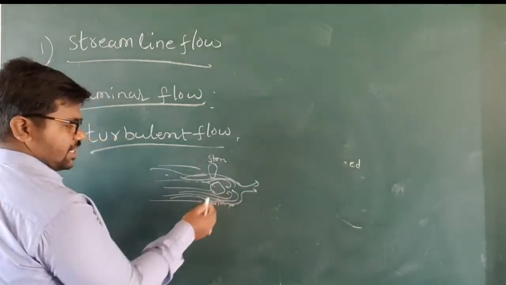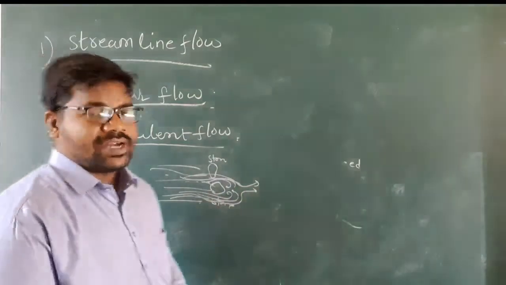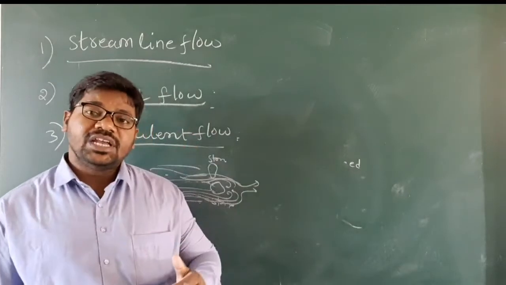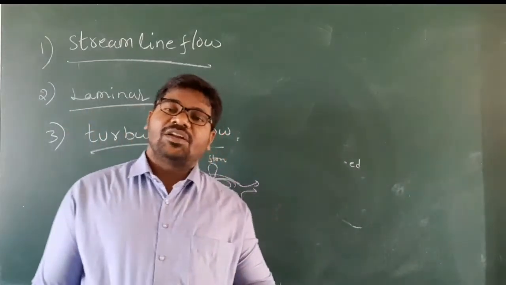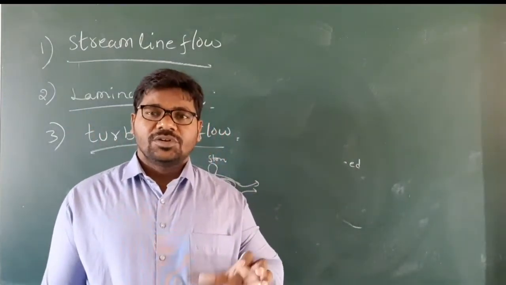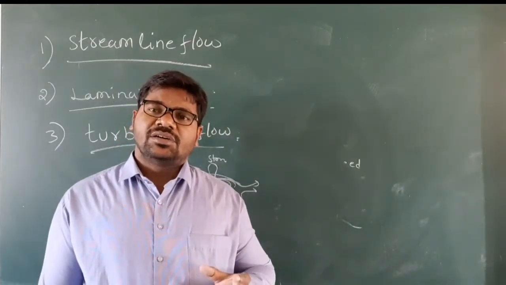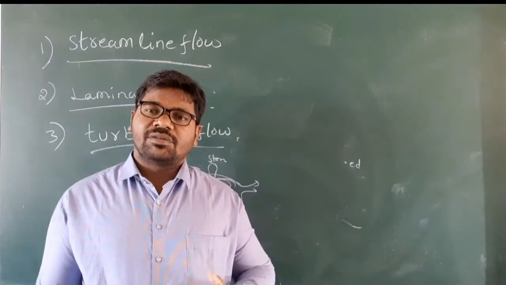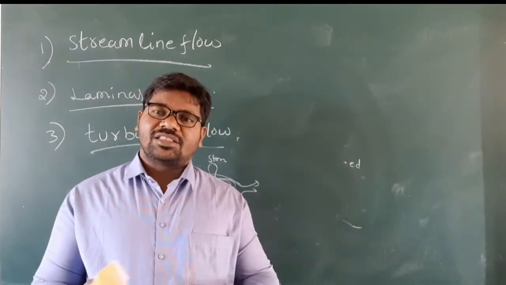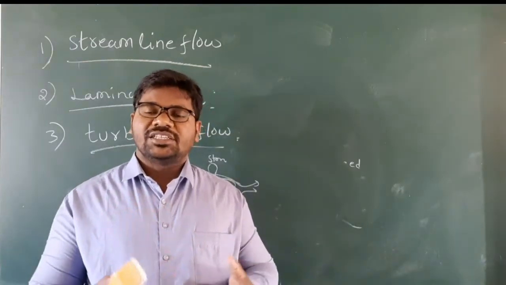Okay, understand, my children? So the speed of the water differs when the fluid passes through boundary surfaces. Means in canals and rivers, we can observe the water flowing over the stones or disturbances.